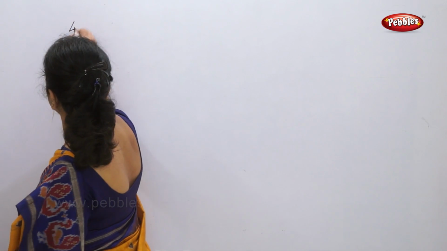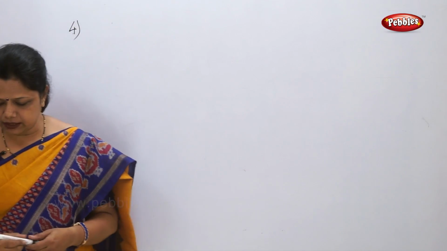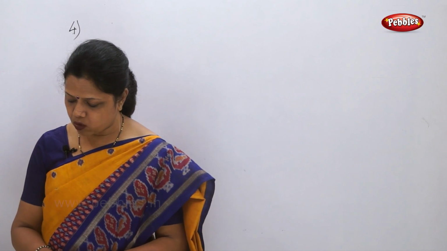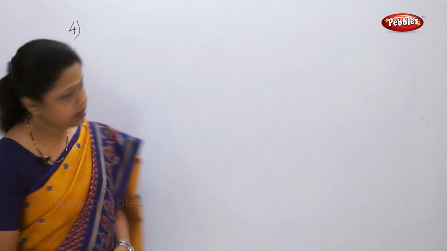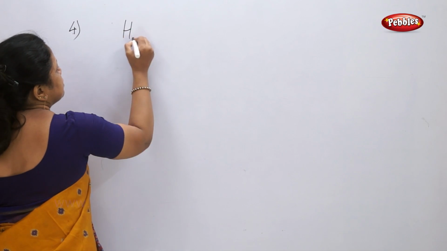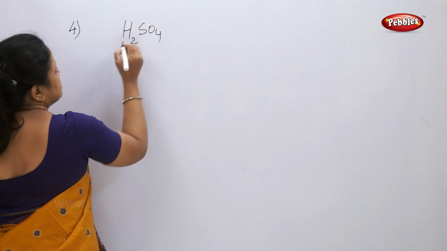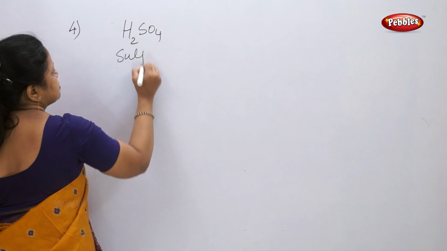The fourth activity which is asked is to add a small quantity of dilute sulfuric acid to FeS, that means iron sulfide. Very carefully touch the test tube, also experience the odor. What do you observe? Now, H2SO4, this is sulfuric acid.